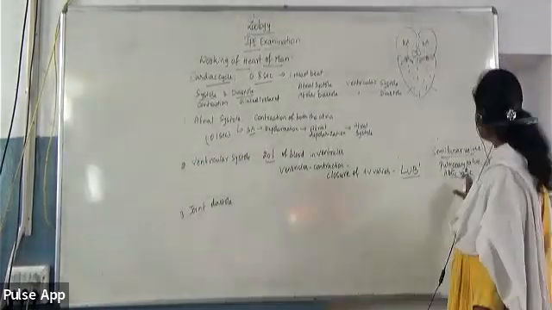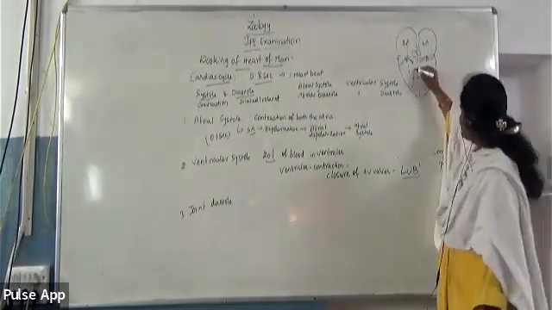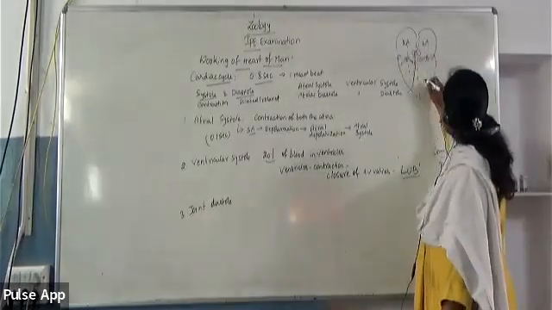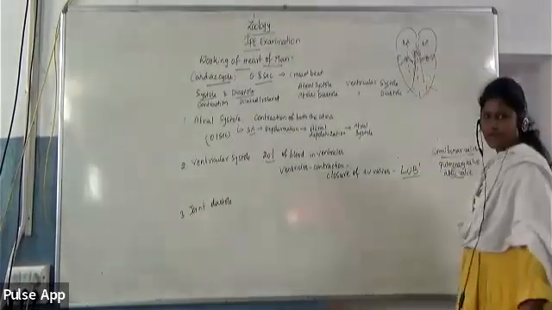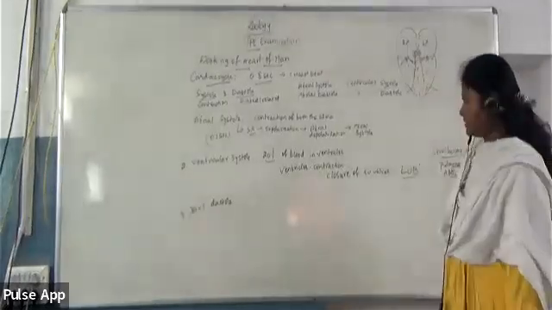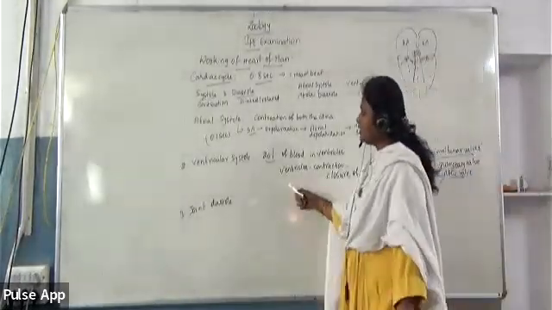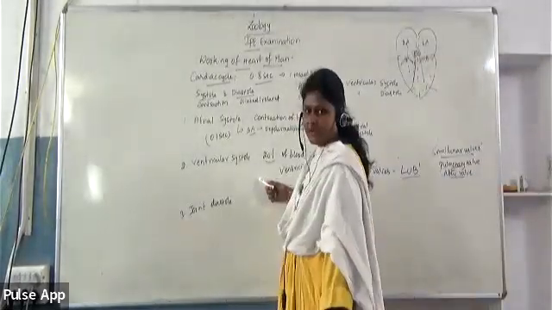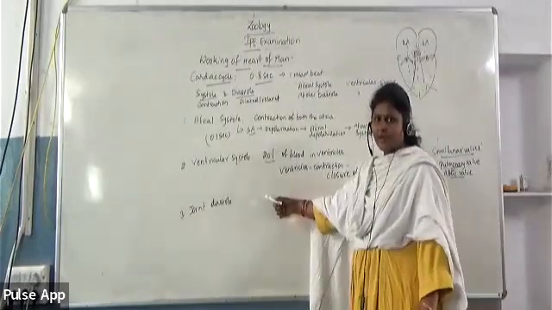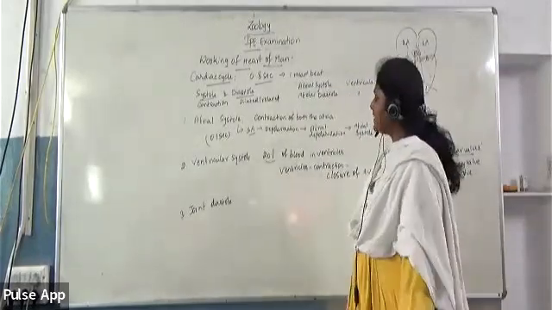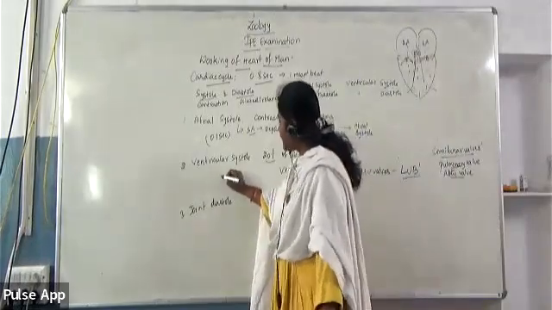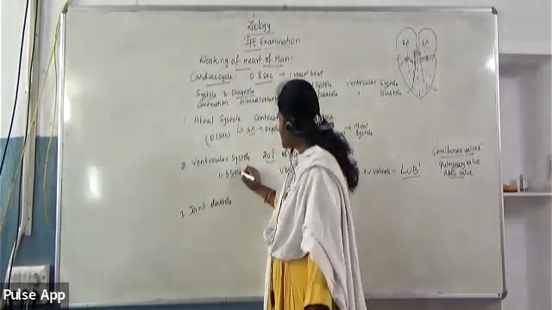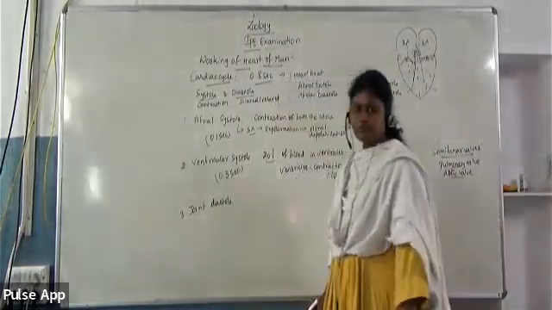Now these valves will get opened so that the blood will move into the respective arteries through the semilunar valves. This is called ventricular systole, and it takes 0.3 seconds to get completed.